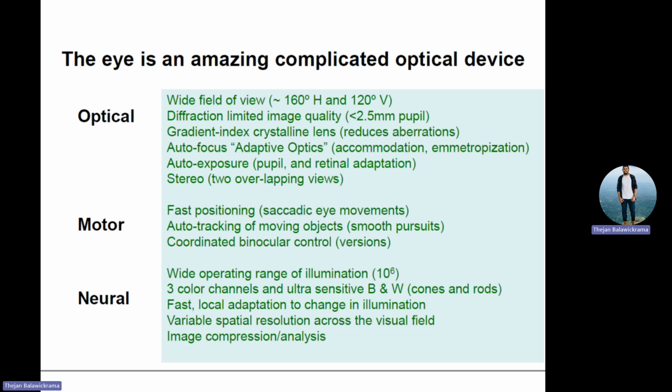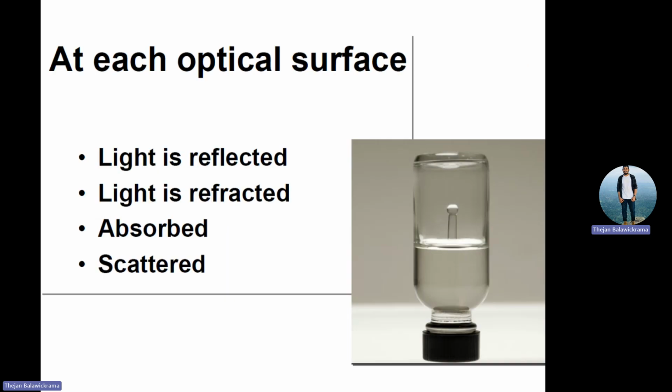Right? So if you don't understand this, then correcting vision or correcting images on the eye will not be possible, right? So you have to first understand what your eye is all about. So why, in this bottle, is part of this visible and part of this not visible? Why is the top part visible and the lower part is also there, but this lower part is not visible? Why?